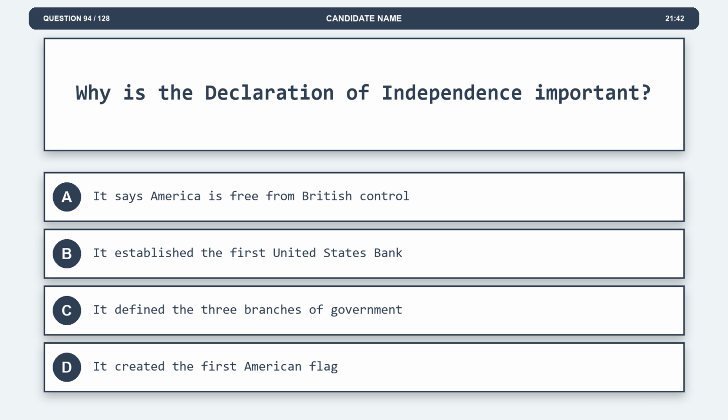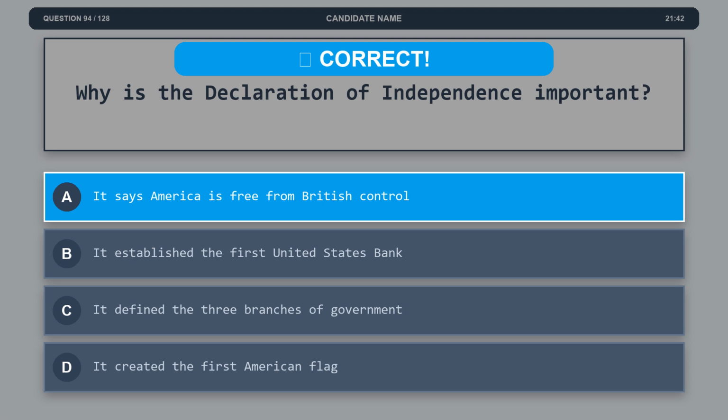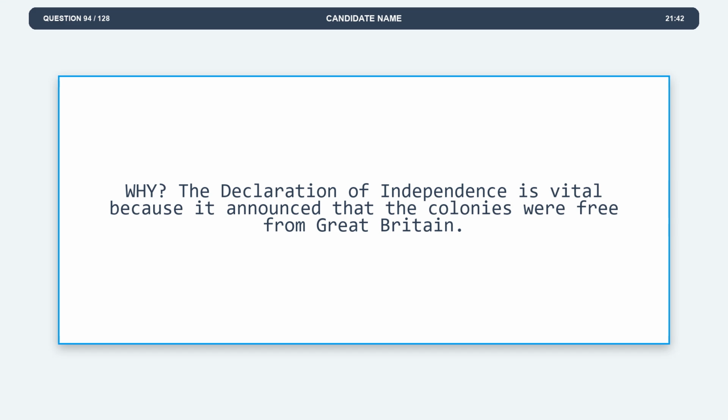Question 94. Why is the Declaration of Independence important? Option A, it says America is free from British control. Option B, it established the first United States Bank. Option C, it defined the three branches of government. Option D, it created the first American flag. The correct answer is option A, it says America is free from British control. Explanation. The Declaration of Independence is vital because it announced that the colonies were free from Great Britain.